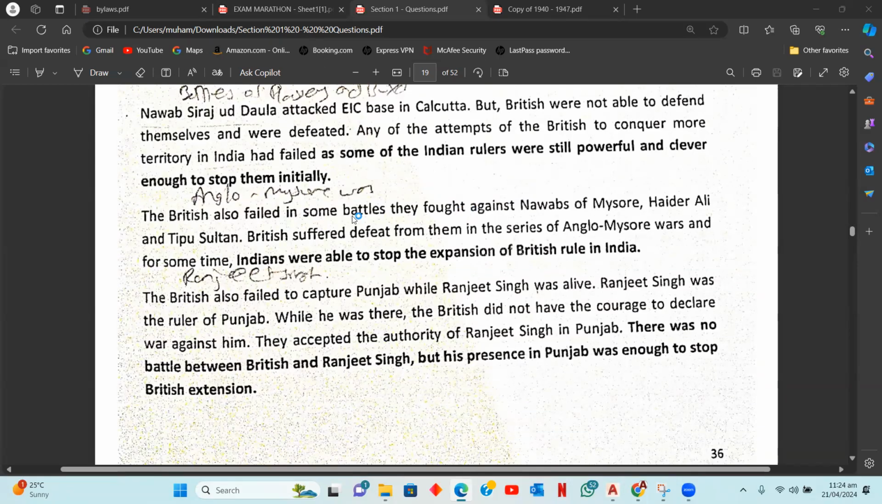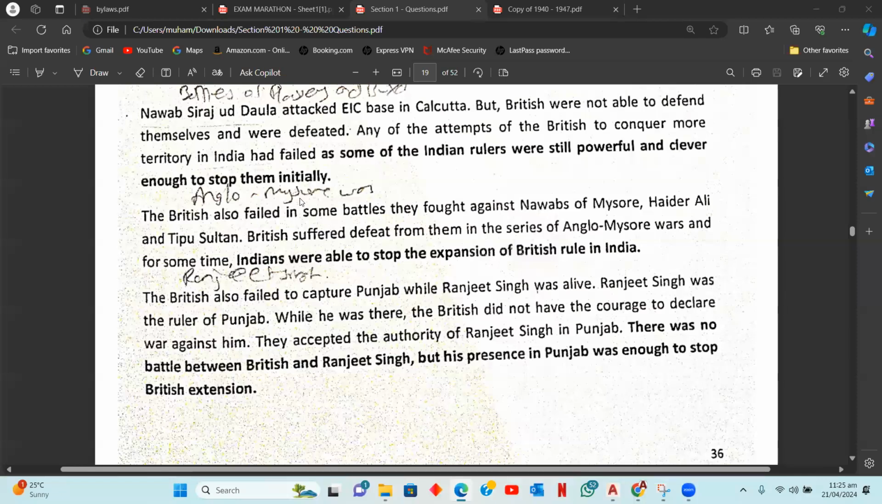Then, although in the Anglo-Mysore Wars, in the final battle, the British did win, initially they had a series of wars. Hyder Ali and Tipu Sultan were very brave military commanders from the Indian side, and because of their strong war capabilities, the British could not win these wars until the final battle that they won. So this was another success of the Indians and a failure of the British.